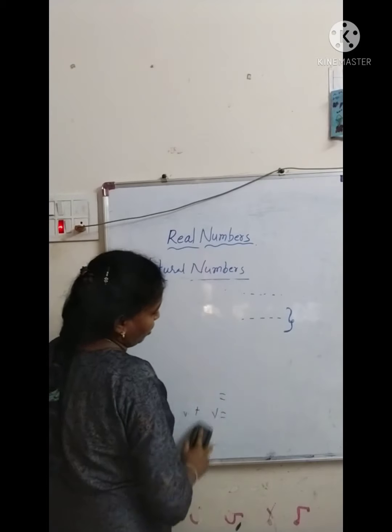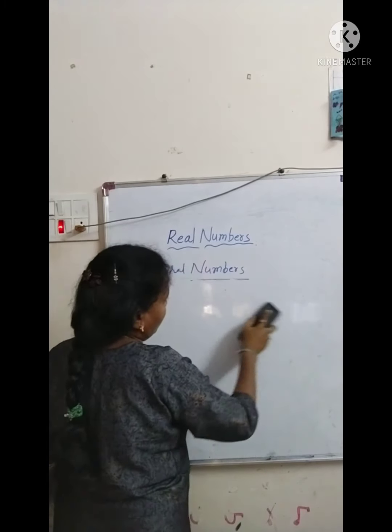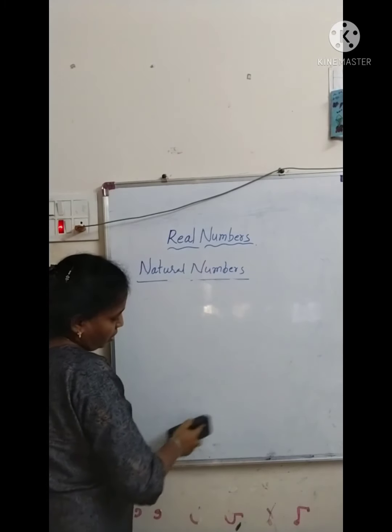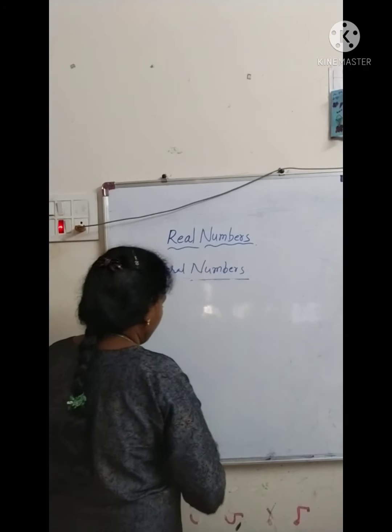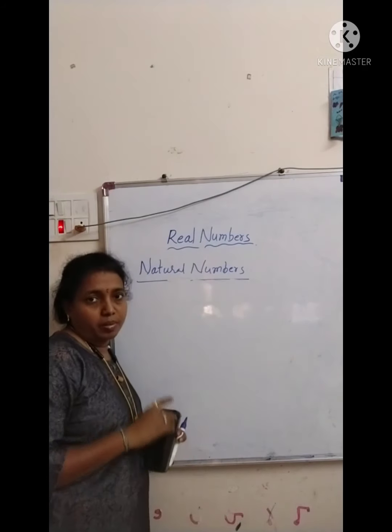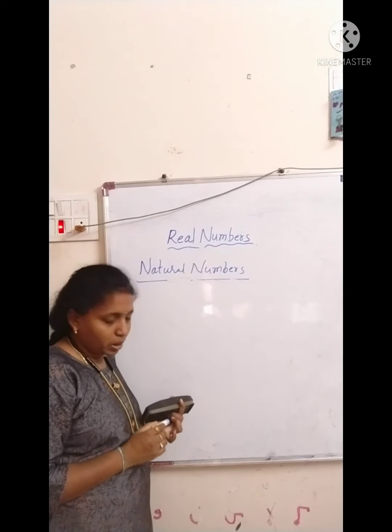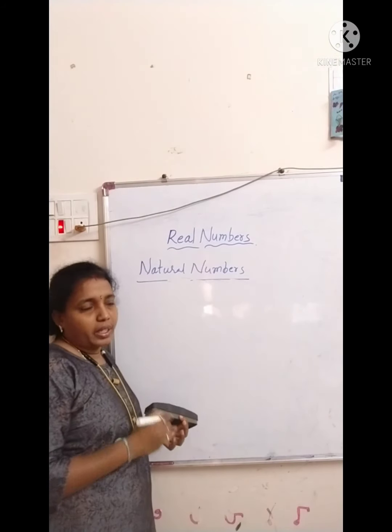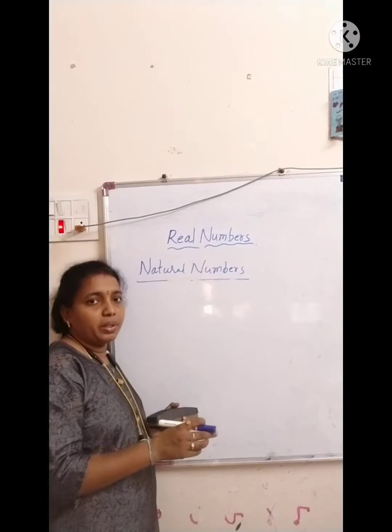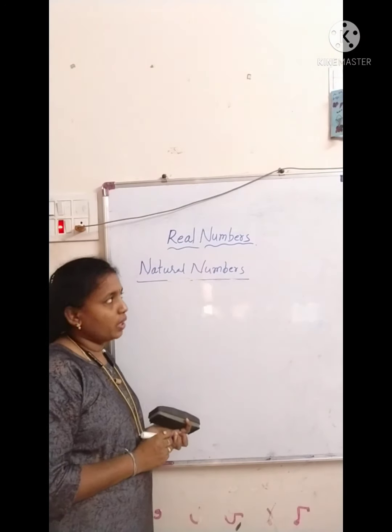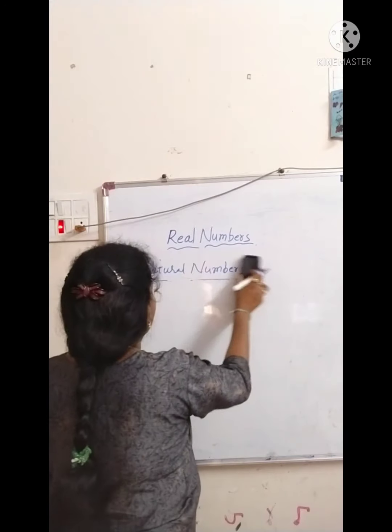In our formative assessment you have question generation, where you can create questions like these without seeing your textbook, from what you learned. Natural numbers are over.